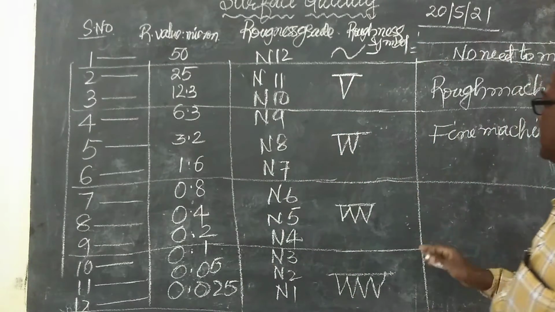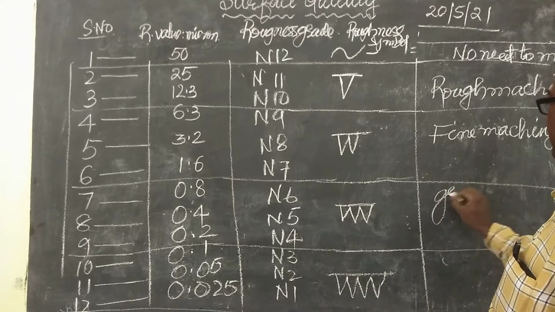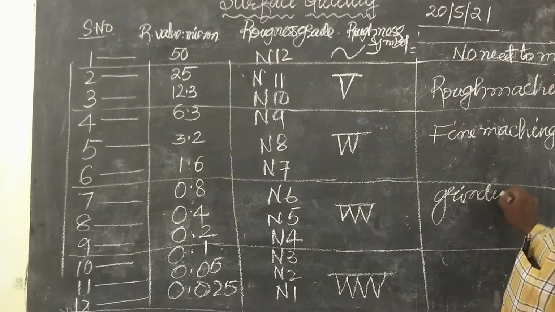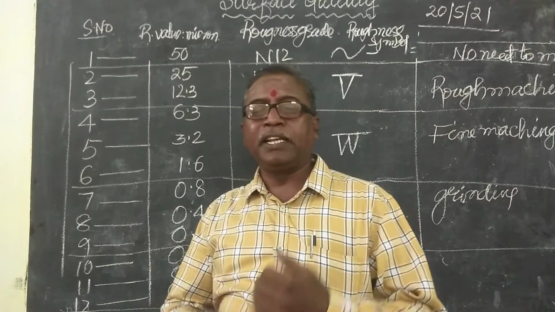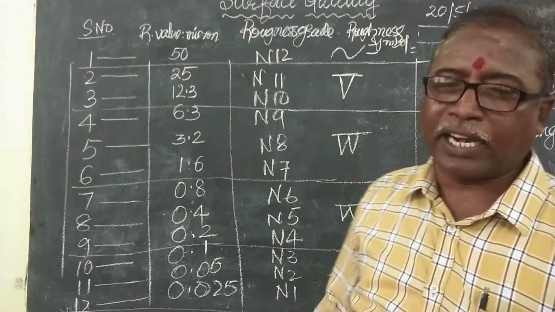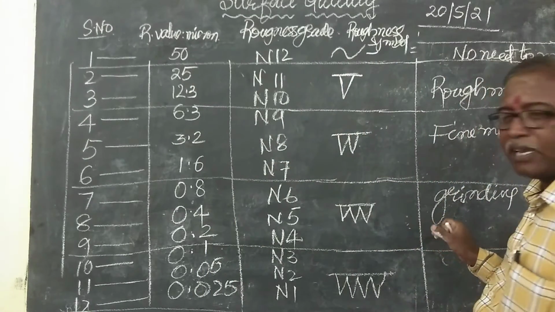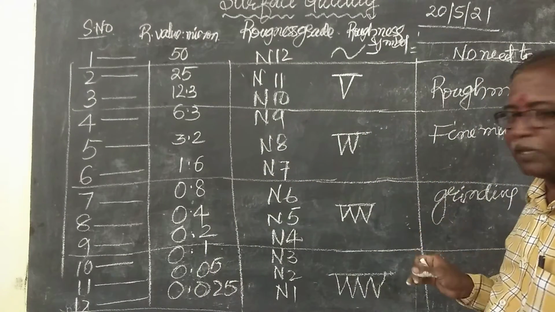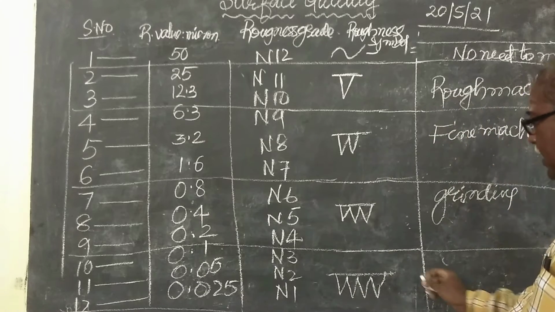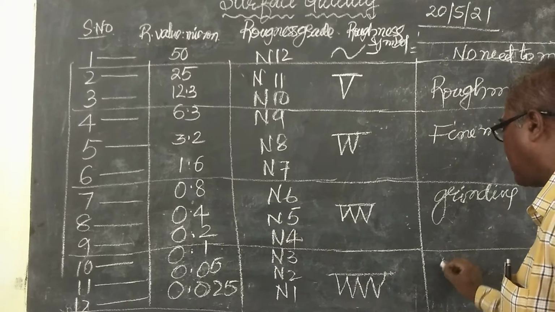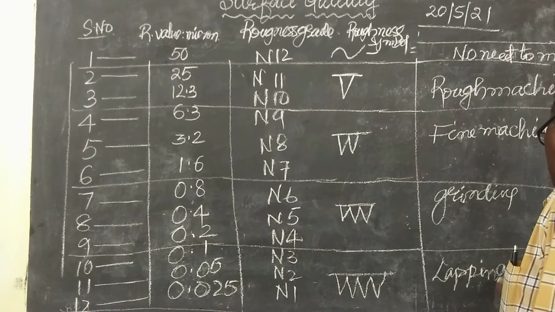Then here with 3 triangles, all grindings will come: centerless grinding, surface grinding, cylindrical grinding. Reaming also sometimes will come in this, and drilling will be here. Then here the last operation is lapping or honing.